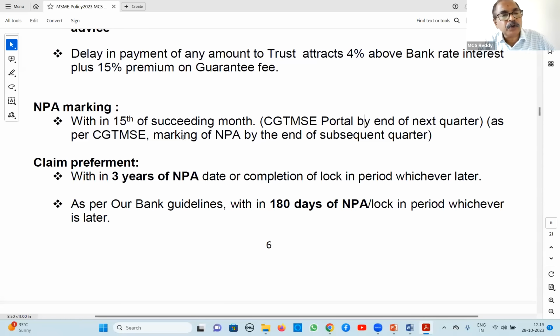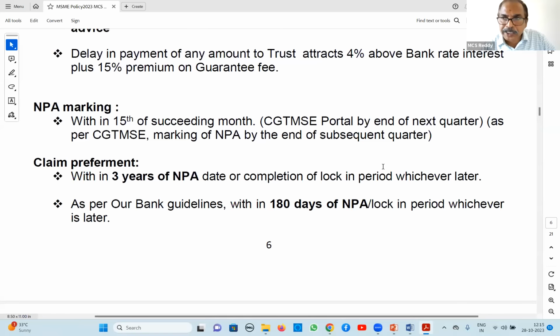Claim preferment: you have to claim it within 3 years of NPA date or completion of lock-in period, whichever is later. Within 3 years of NPA date or completion of lock-in period. What is lock-in period? 18 months from the date of coverage, it is the lock-in period. So if the account has become NPA after the 18 months lock-in period, then from the NPA date, 3 years we will calculate.